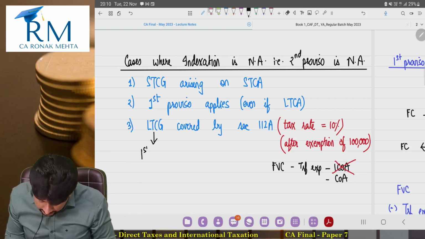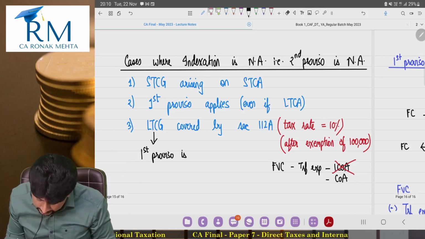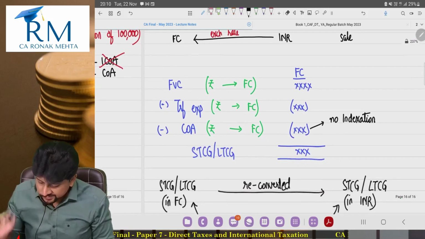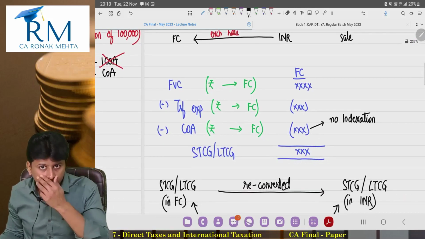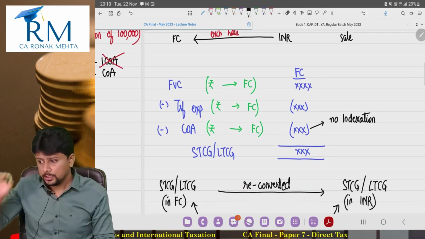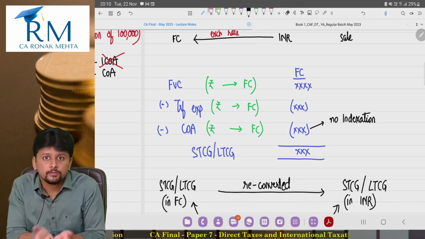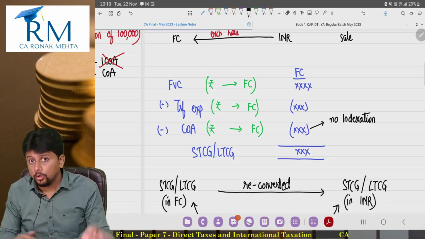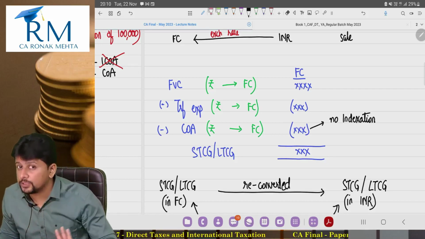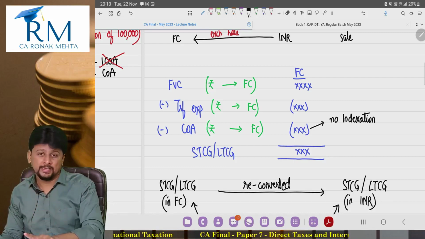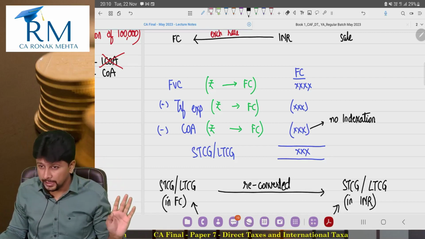What do I mean by this? कि भाई if the first proviso is not applicable, इक्विटी शेयर तो है ना. फर्स्ट प्रोविजो में क्या लिखा था? शेयर्स और डिबेंचर्स. 112A is covering equity shares, so equity shares can be covered by the first proviso. But if 112A applies, तो first proviso will not apply.